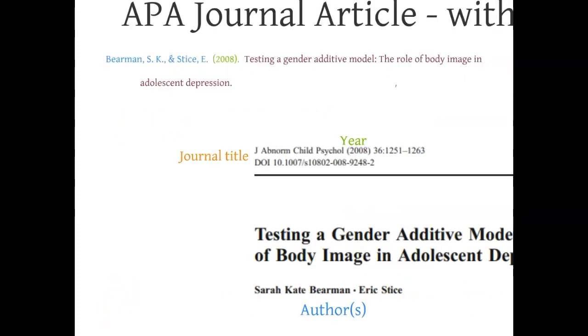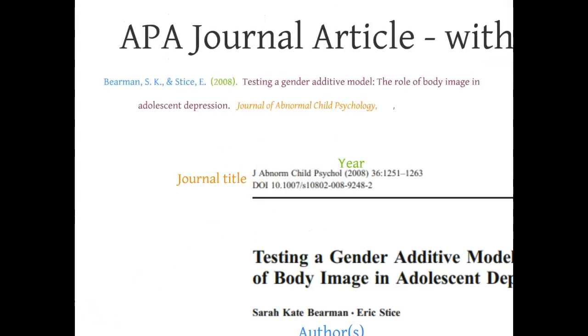The next piece we're going to look at is the journal title, so the name of the publication itself. This was a journal article in the Journal of Abnormal Child Psychology. Sometimes you'll see these abbreviations. What APA wants you to do is write out the full name of the journal, which is the Journal of Abnormal Child Psychology. And what you'll notice about that is that this follows title case, so all of the major words will be capitalized, and the name of the publication is also going to be italicized.